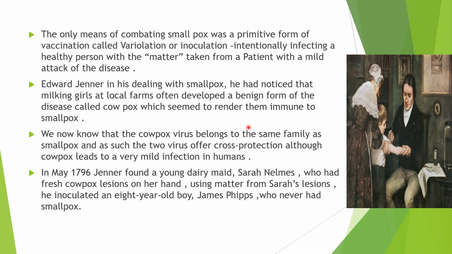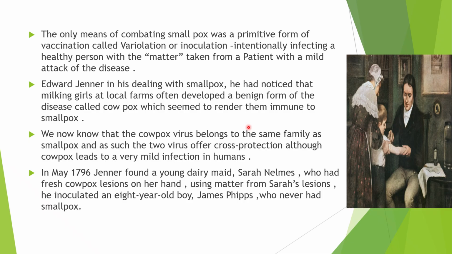This cowpox was a viral disease which affected cattle, especially cows, and it could be transmitted to humans, usually through contact. It was similar to smallpox, but a milder disease. It was not dreadful, and people used to get cured very soon.